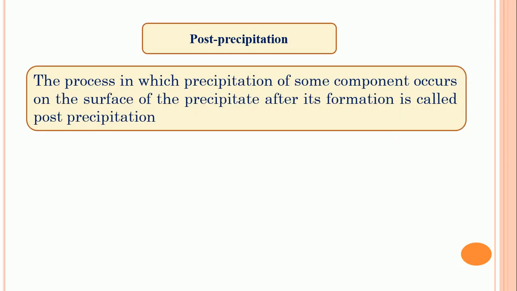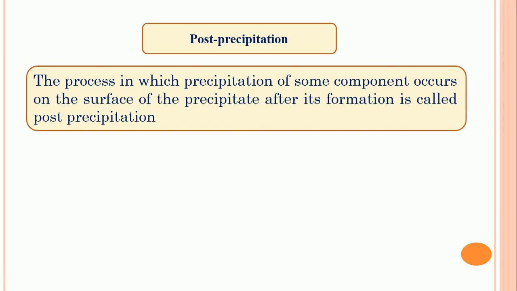Post-precipitation is the process in which precipitation of some components occurs on the surface of the precipitate after its formation. That means the precipitate is formed and is allowed to stand with the mother liquor for a longer time.